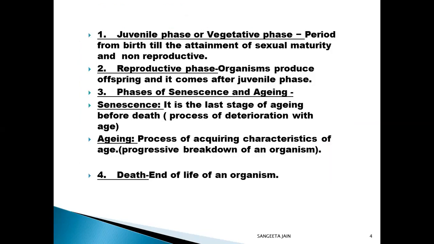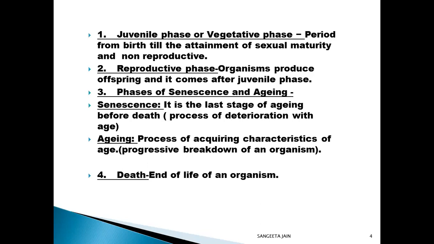First phase is the juvenile phase. This is a period of growth which is characterized by an increase in height in all animals, including human beings, whereas in plants we see the emergence of new leaves. Interestingly, the duration of the juvenile phase varies in different organisms.